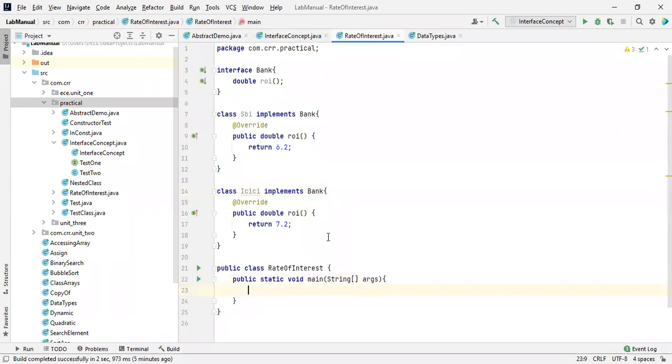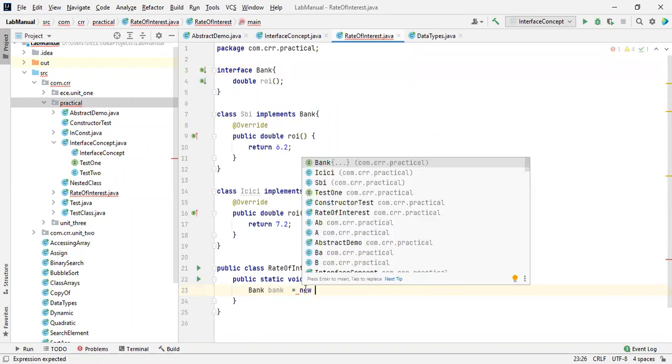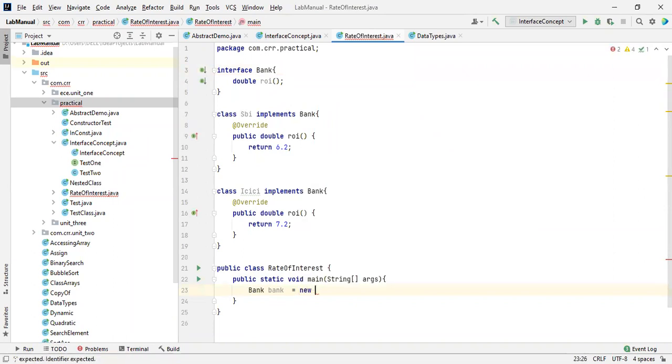So here, how to create an upcast for that? Upcasting, I have to take Bank. I have to create a Bank object like Bank b equals, and the first one I'm going to take is new SBI. How to instantiate that? There should be the keyword new, and then you create SBI.